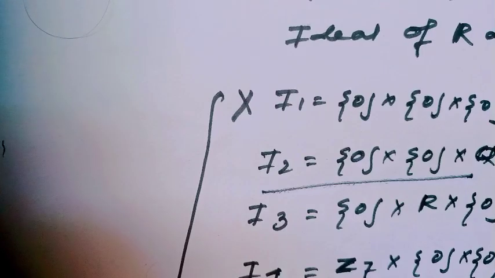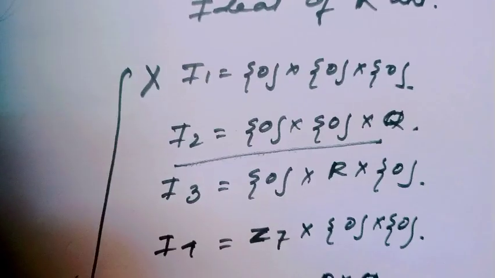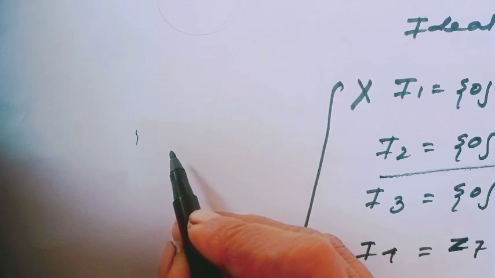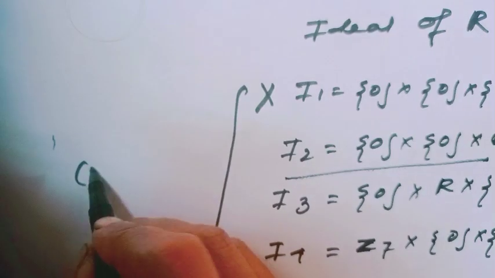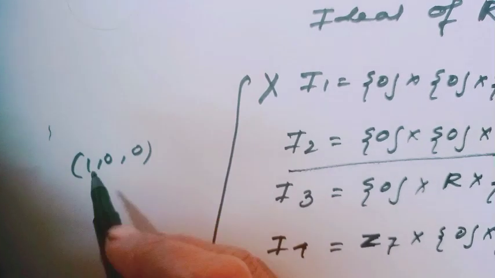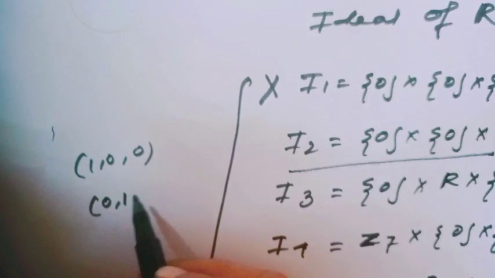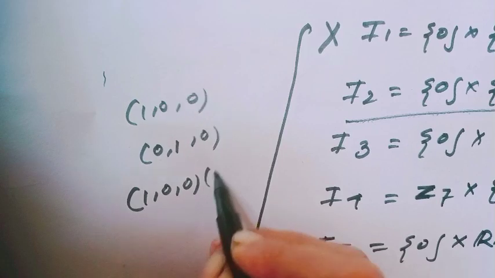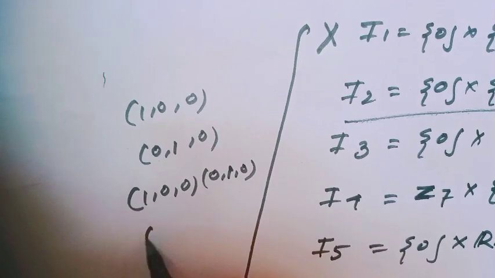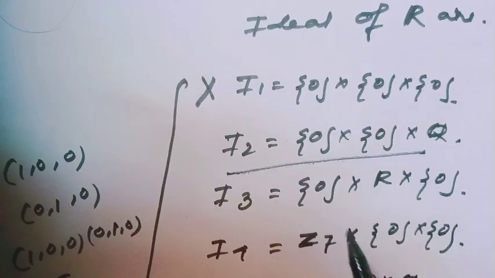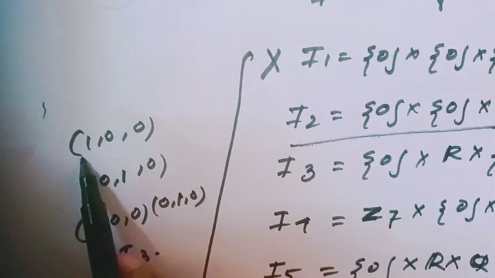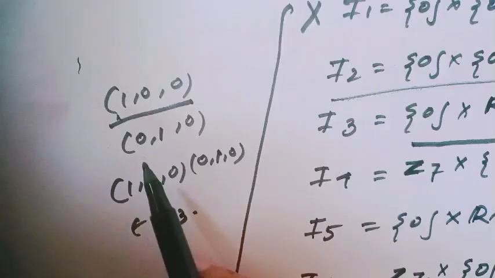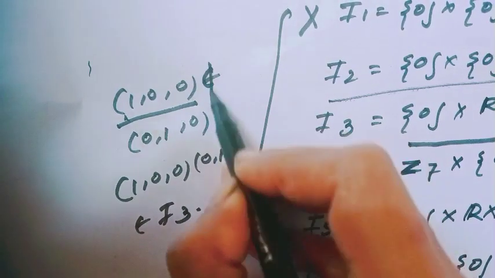Similarly for I3, consider (1, 0, 0) and (0, 1, 0). Then their product belongs to I3, but (1, 0, 0) is not a member of I3, and similarly the other is not a member of I3.